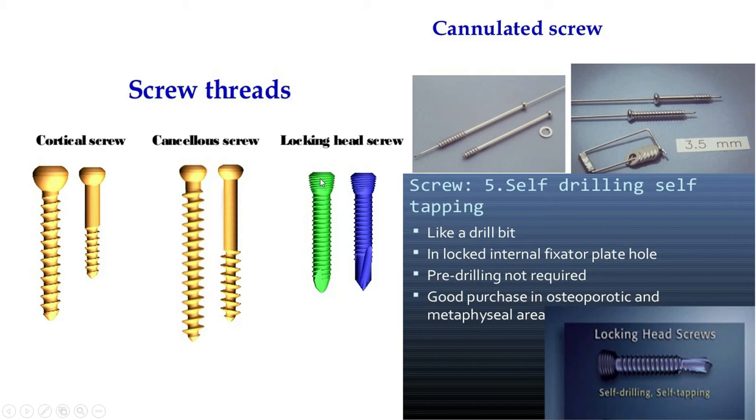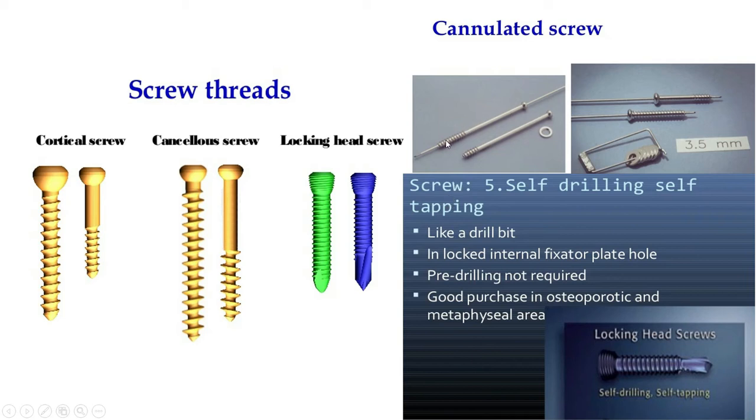There is a thread over the head, and as there is a flute, this is called a self tapping locking screw. There is also a drill system and cutting system, so it is called a self tapping self drilling locking screw. It is most commonly used with a locking plate for minimally invasive percutaneous plate fixation. Only one cortex is necessary for this type of screw fixation.